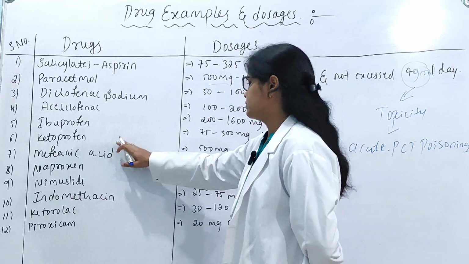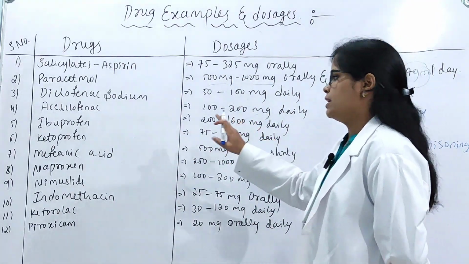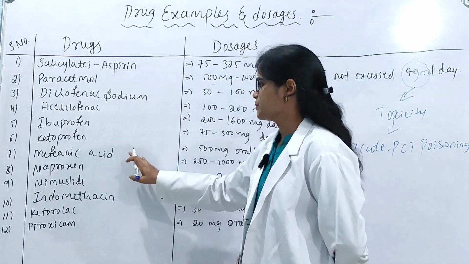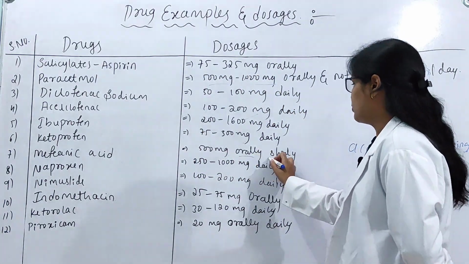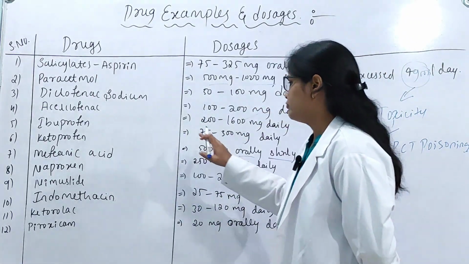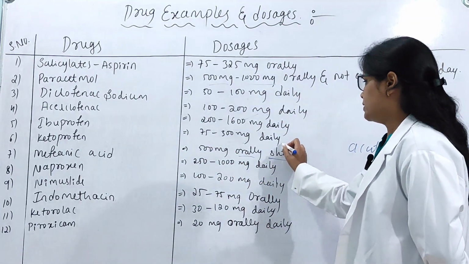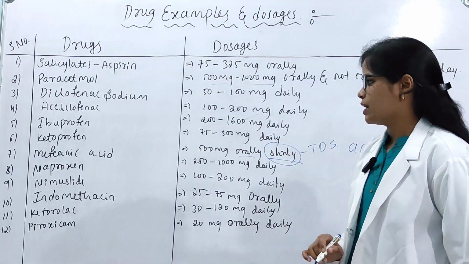And ketoprofen, 75 to 300 mg per day. And mefenamic acid, 500 mg orally every 8 hours. Means this drug is administered 500 mg every 8 hours, that is, three times in a day.